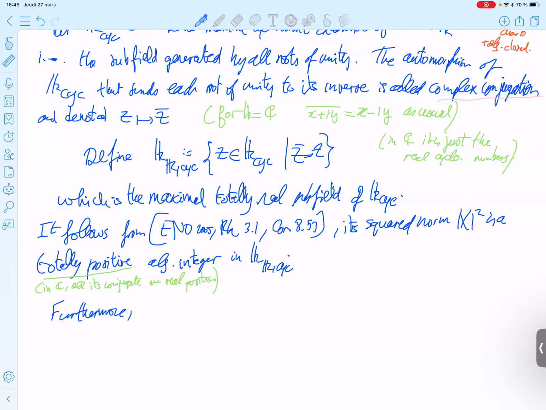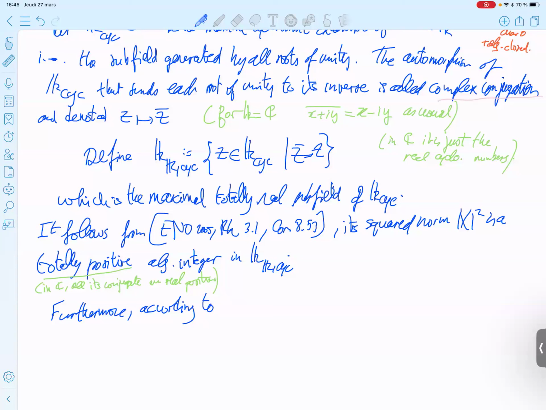Okay, then furthermore, so what next? So in the braided case, there is a statement regarding the ideal generated by the square norm of any simple object in the ring of algebraic integers being stable under the action of the Galois group.